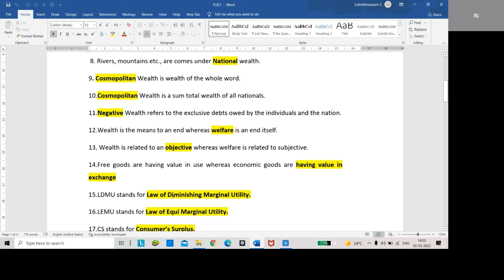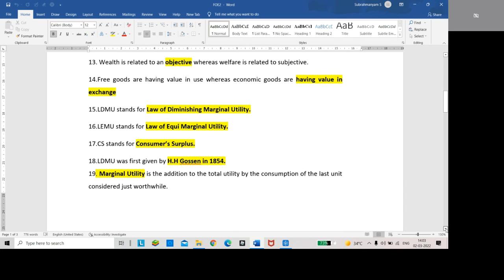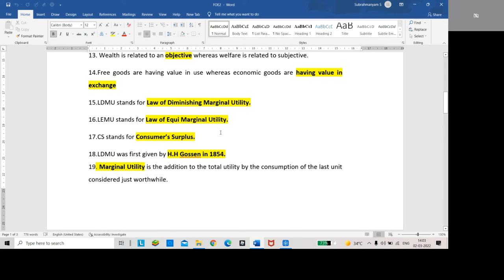LDMU stands for Law of Diminishing Marginal Utility. LEMU stands for Law of Equimarginal Utility. CS stands for consumer surplus.